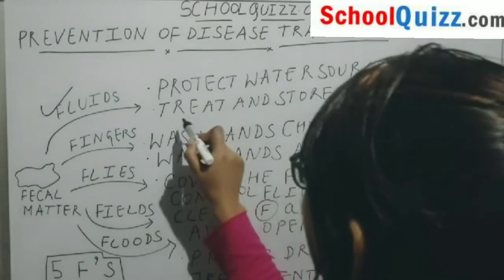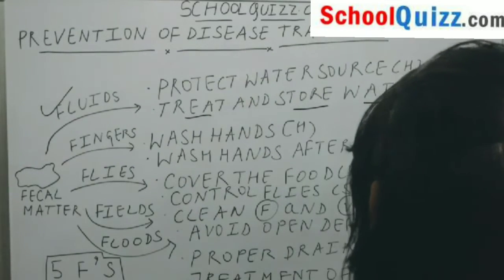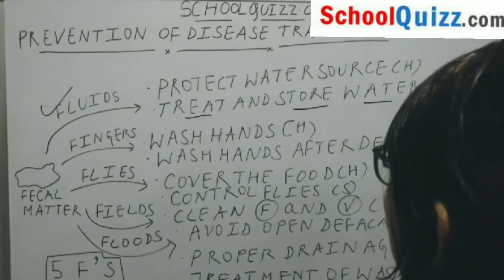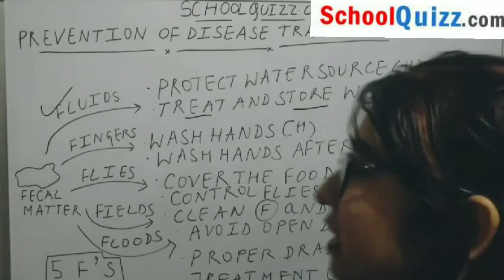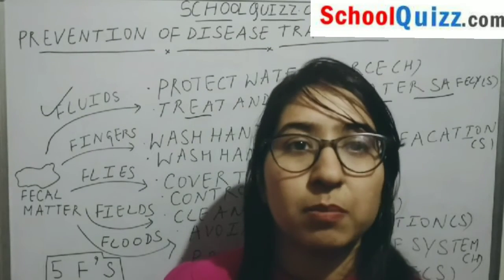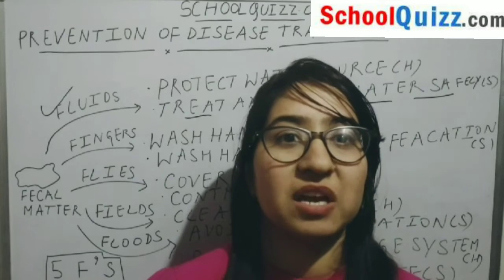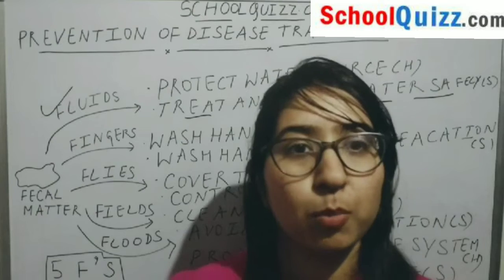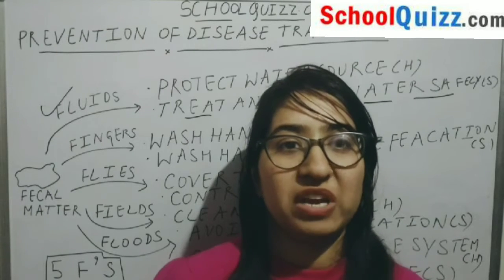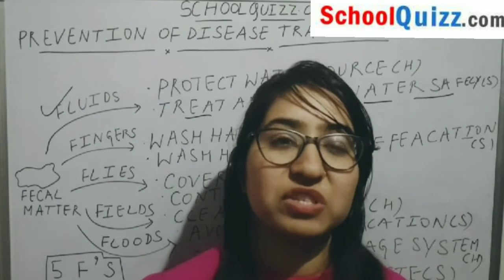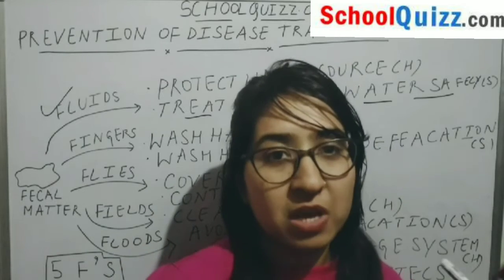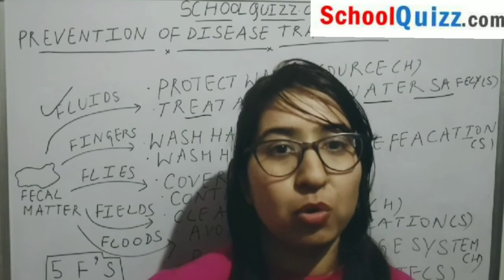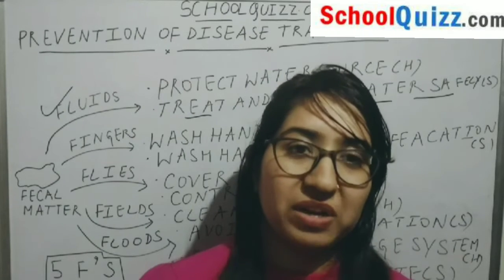Next comes treating and storing water safely. If there is some chlorine available, chlorine can be added to the water so that other contamination can be removed. Or we can also use other sources in which the water can be purified. Or we can use an aqua filter at home.